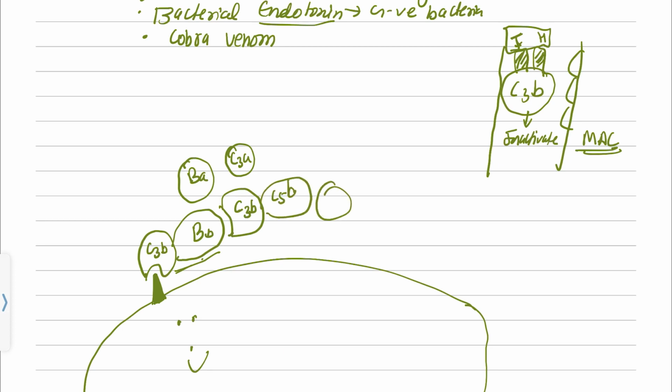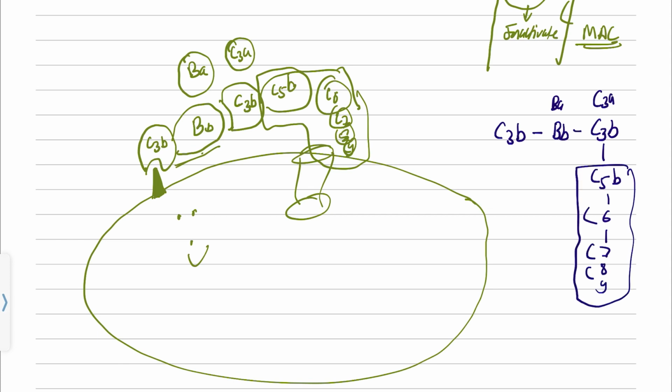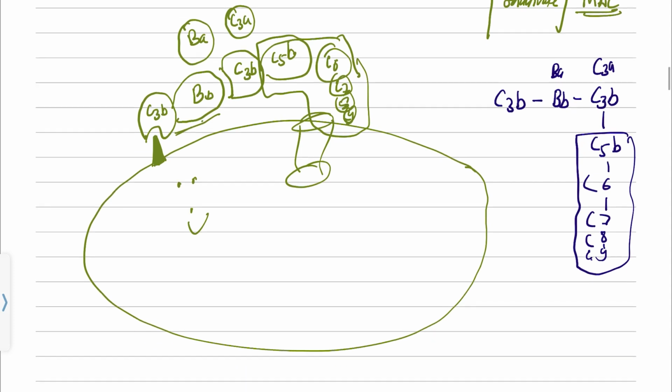See, all those pathways come and unite at the same place somewhere. Then C6, C7, C8 and C9, and these five will make the membrane attack complex and kill this bacteria. So let me again repeat it. C3b attaches, then B comes, the A part goes away, B becomes the bigger protein Bb, and then C3b again comes and attaches to the complement cascade. C3a will go, and then C5b attaches, and then 6, 7, 8 and 9, and all this will form the complement cascade. So that's all from the alternative pathway.